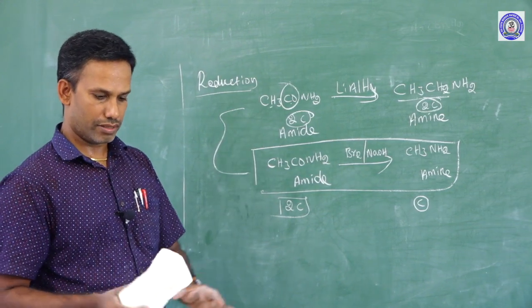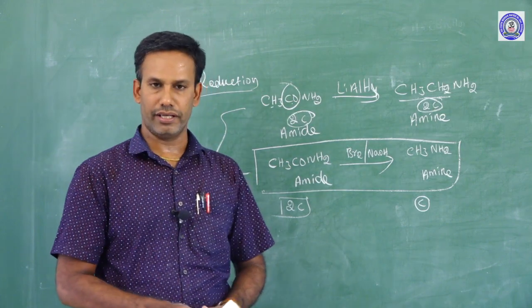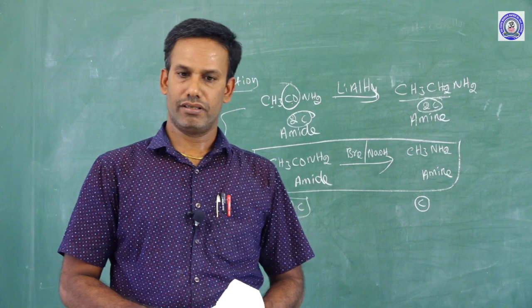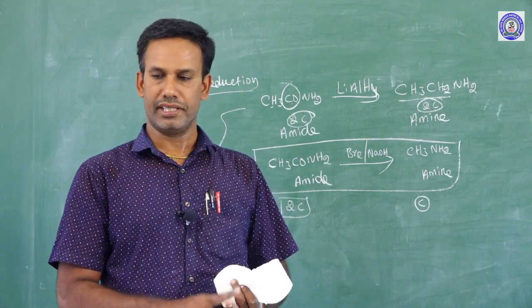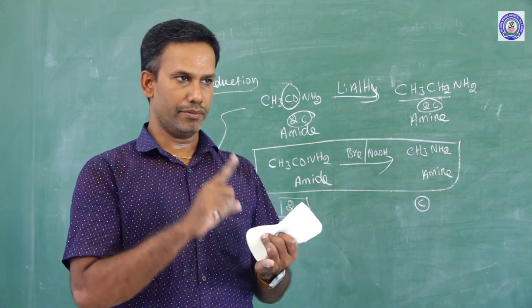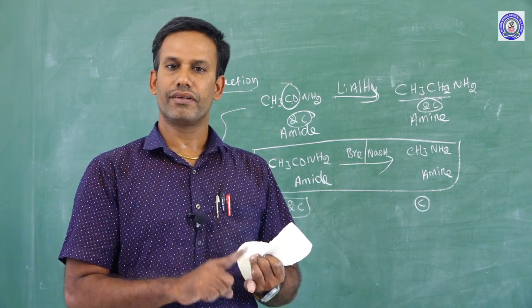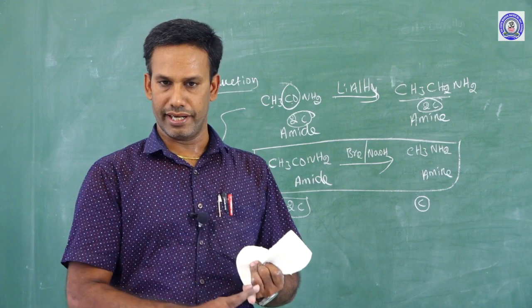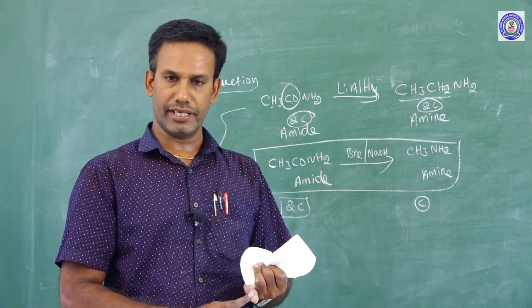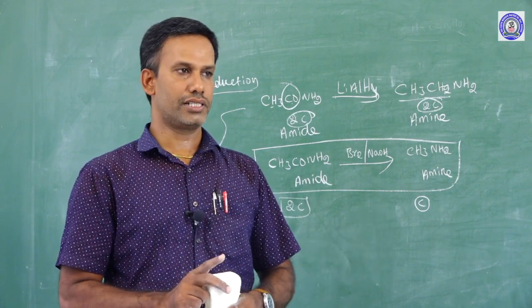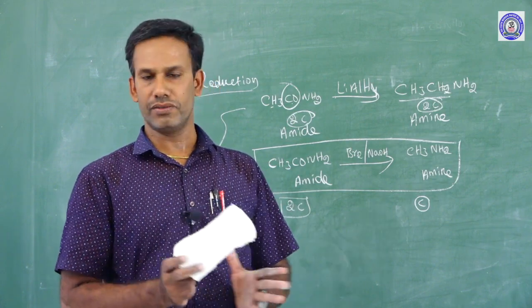Dear students, so far we have seen, today we have come to the conclusion of the acid derivatives. What are the preparation and properties of acid derivatives? Preparation of acid chloride, preparation of ester, preparation of acid anhydride, chemical properties of acid anhydride, amide, acid chloride, ester. That's all about the acid derivatives.